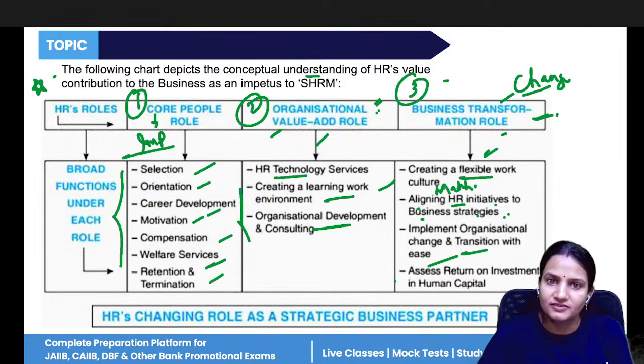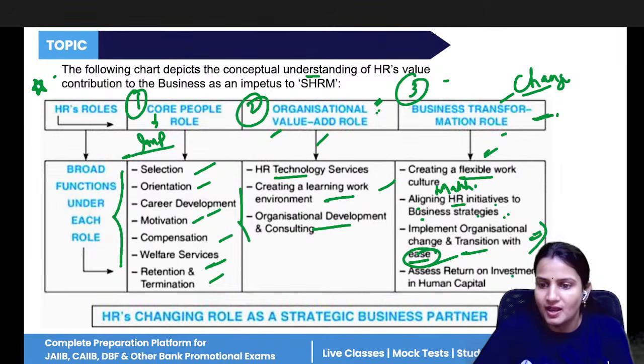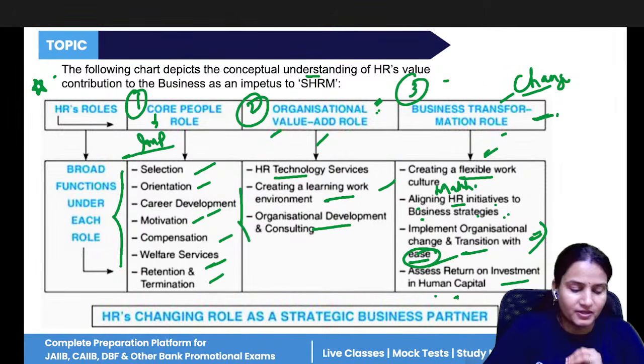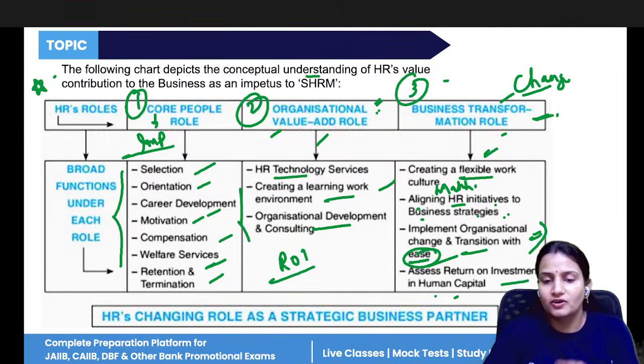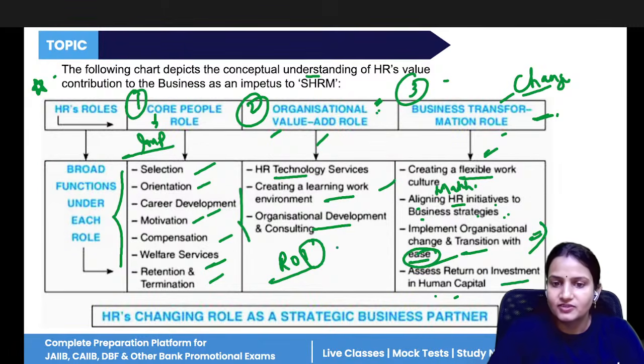If any transition is done, like if you are transforming, changing your business model completely, the transition should be done in an easy manner. If it is done in an easy manner, then the employees will be happy to implement those changes. And assess return on investment in human capital. So return on investment means what returns you are getting on doing investment. So if you're investing in human capital, means investing in people, how much return you are getting.